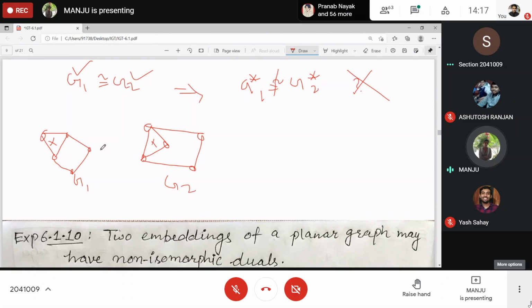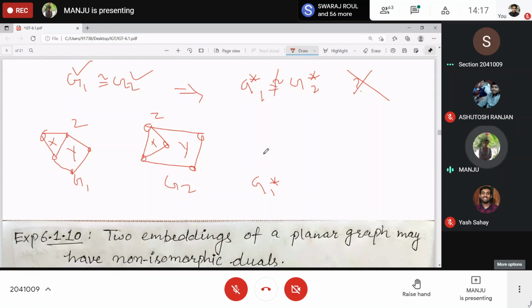This is your X, Y, and outside is Z. Here also the outside region is Z. Now try to find the dual of this graph, G1 star.